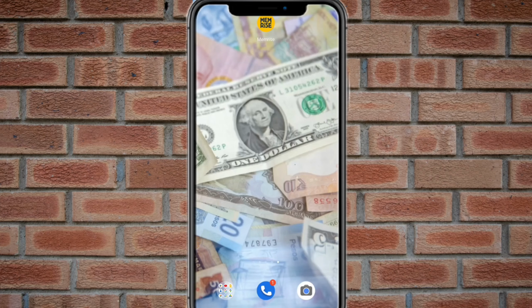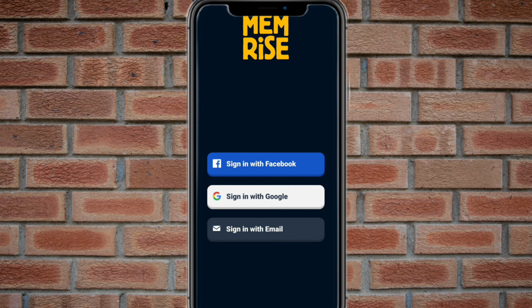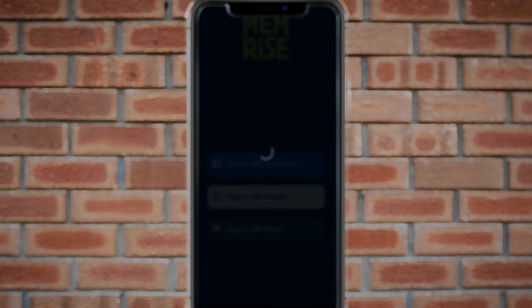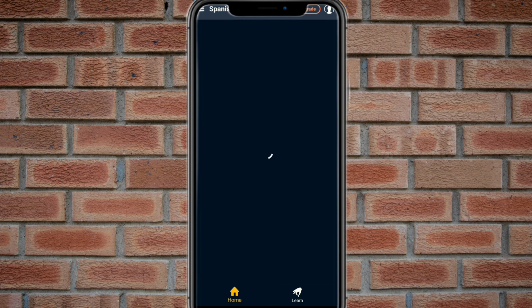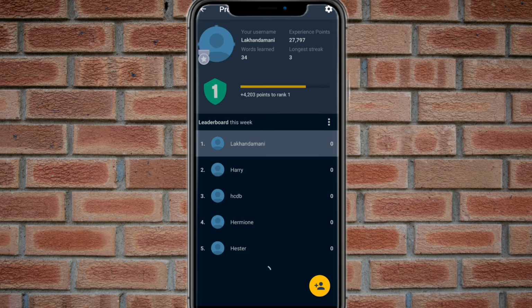Let's start. Memrise. This is one of the best apps where you can learn a lot of languages, any language you want to learn. If you already have an account, you can sign in. Otherwise, you simply get started. I'm going to sign in quickly. I just clicked on sign in and selected my email, and my account is already open. You can see that. Okay, this is my account.